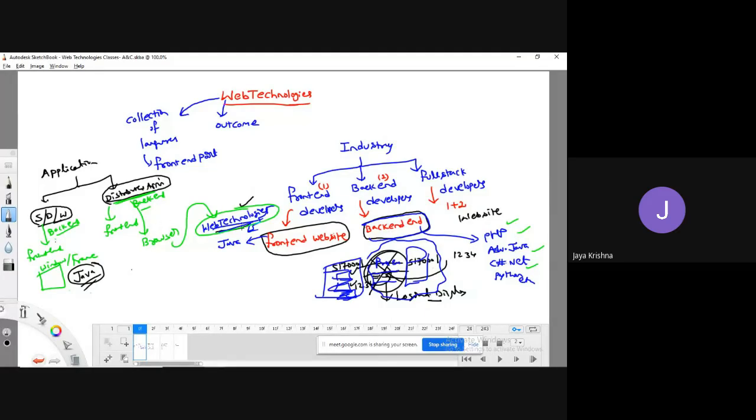We are going to use this web technology subject to get a job as a front end developer, or to design the front end part of a website.